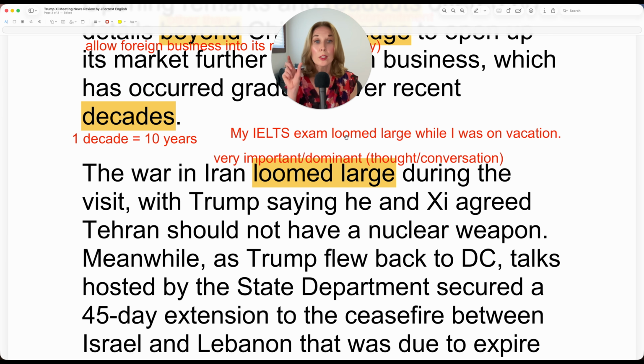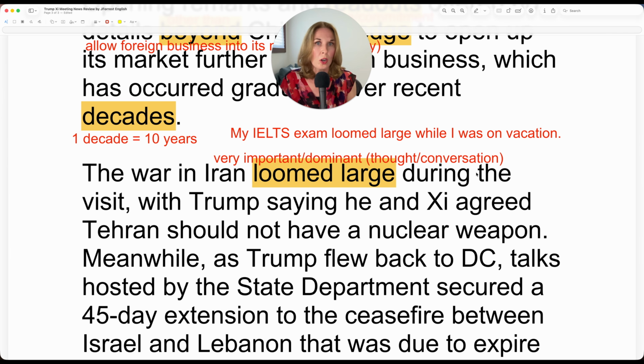Now, keep in mind, loom is your verb. So in my example, I use it in the present continuous. My IELTS exam is looming large. Now it's in the past simple. So you might say my IELTS exam loomed large while I was on vacation. You're supposed to be relaxing, enjoying the beach, or going to a show or going on a tour, but you just keep thinking about your IELTS exam, or people keep talking about it.